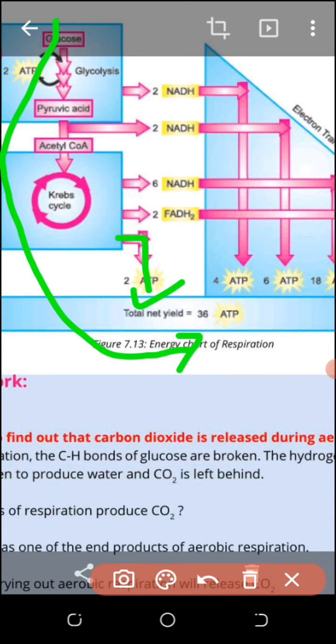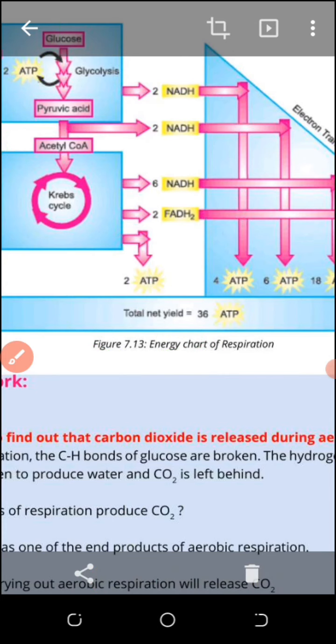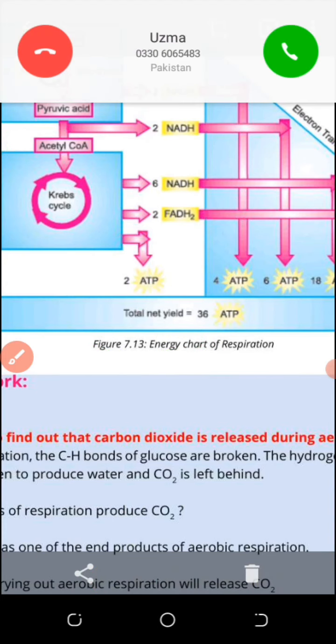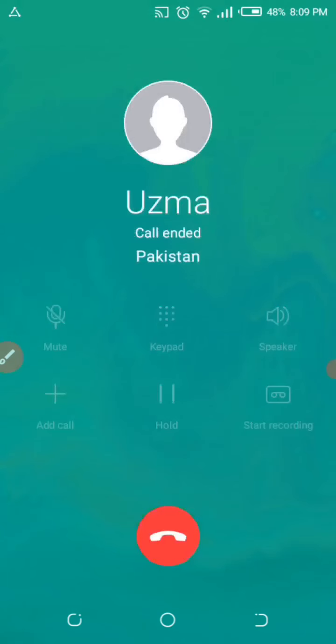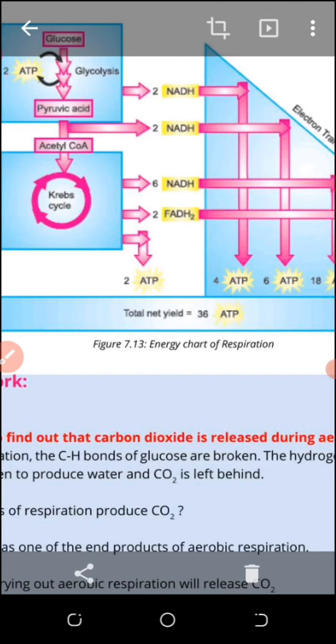So this was aerobic respiration, meaning the mechanism of respiration: glycolysis, oxidation of the pyruvate, and the Krebs cycle.